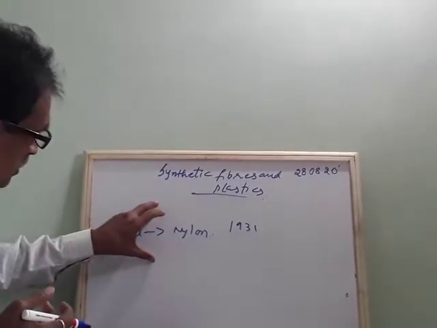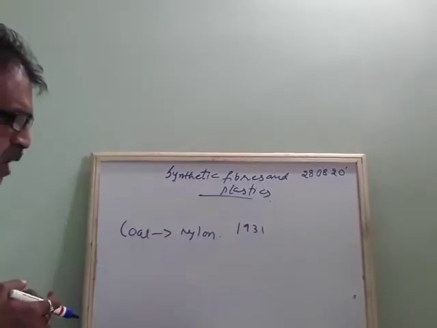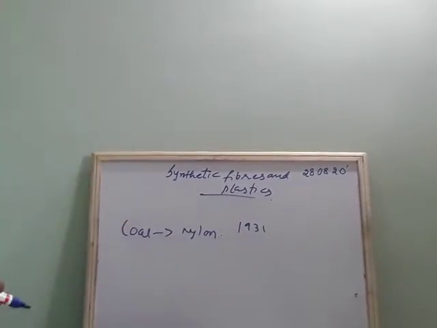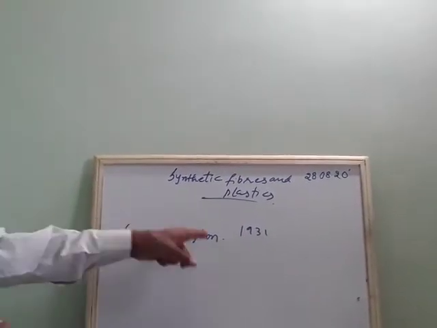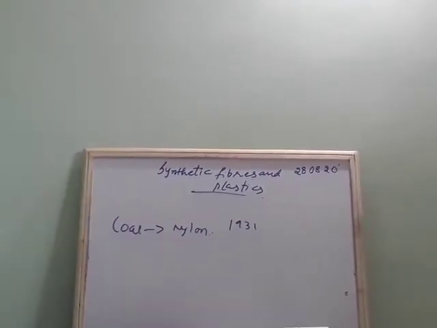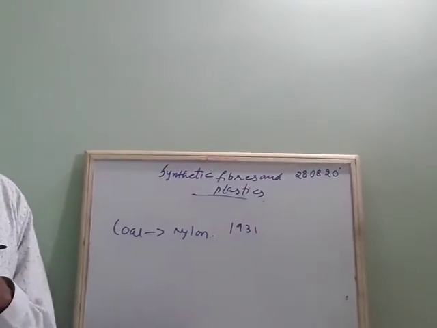So this nylon was in large demand. It was very much wanted cloth in those years, because it was fashion. People were fascinated by the cloth nylon, because it was very cheap.